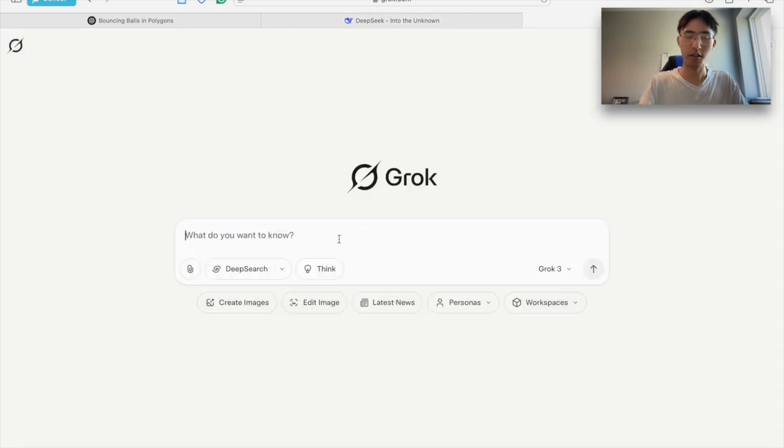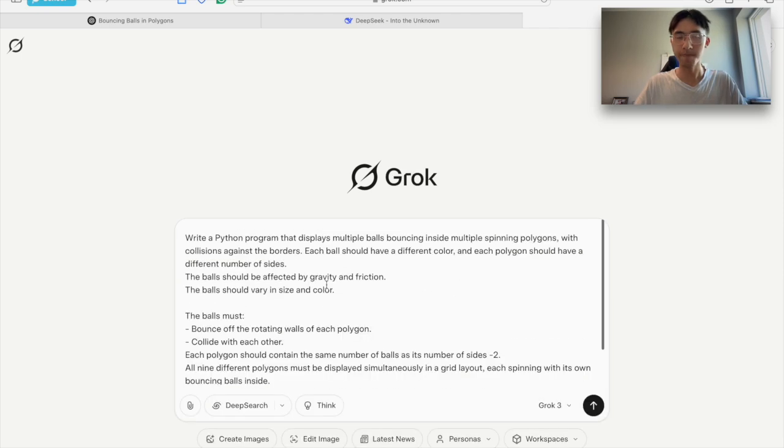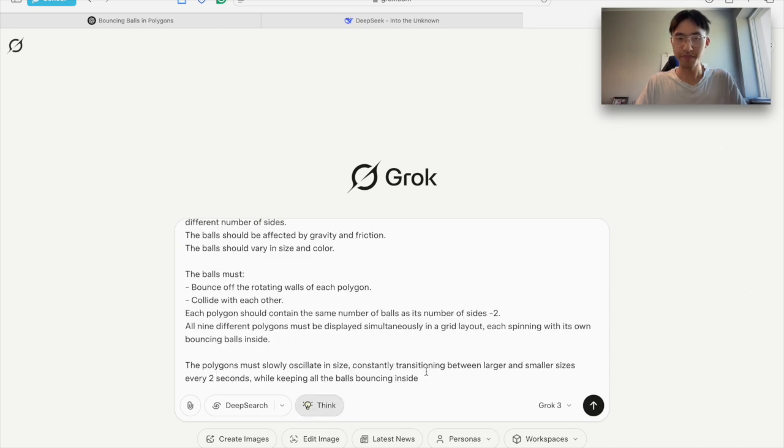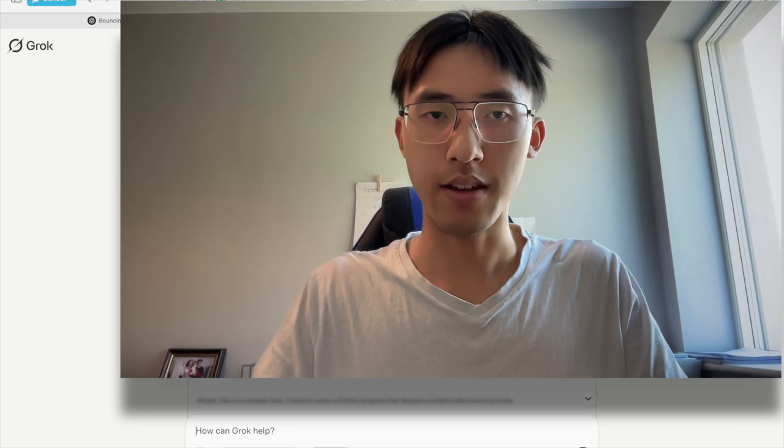And then here is Grok. For those who don't know what Grok is, it is an AI model developed by Elon Musk and part of XAI. In my opinion, Grok is probably one of the best performing free tier closed source AI models out there, based on my personal usage, but let's see if that's true. We're going to click on think as well. So click send, and we'll wait until the AIs have completed everything, and then we'll export that to a Python file and start running.